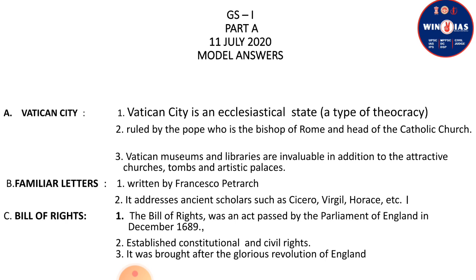So third question is Bill of Rights. The Bill of Rights was an act passed by the Parliament of England in December 1689. It was brought just after the Glorious Revolution of England, and it established constitutional and civil rights. In the first point, we have given what it was. Second point, its importance, what it brought, and third, its time period. So we have tried to give 3 important pieces of information related to the Bill of Rights.